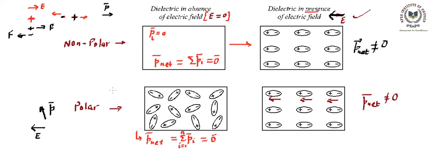What to remember is that the process of getting polarization for non-polar molecules is different as compared to polar molecules. In polar molecules, dipoles were existing initially and they just got reoriented. Whereas in the case of non-polar molecules, the initial dipole was zero and the field created the dipole and reoriented it to create a non-zero net electric dipole. Okay, now let's go ahead and talk about the formula of polarization.